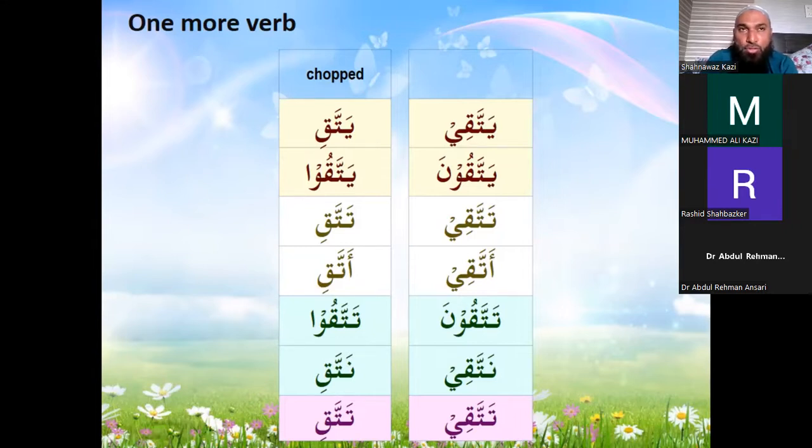Now you should be able to differentiate, and when you are listening also you should be able to tell whether it is two harkat or one harkat. So first is yattaqi with two harkat, and when it gets chopped it is yattaqi with one harkat. Okay, so yattaqi, yattaqu, tattaqi, tattaqu, attaqi, nattaqi, and tattaqi with just one harkat in the chopped form.